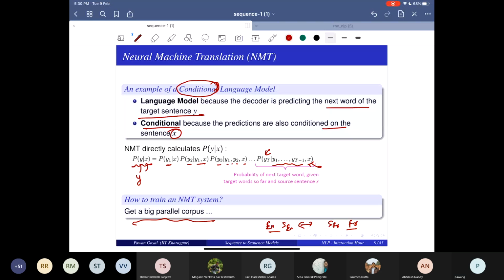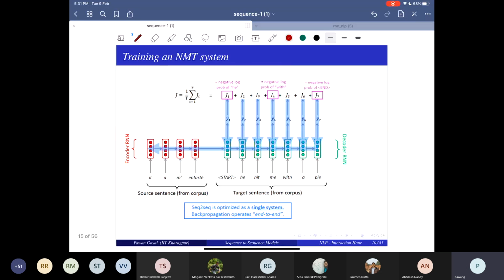There are quite a few parliament sessions. Yes, parliament sessions. Generally, the proceedings are translated into other languages, so from English to other languages. And there are many other sources, for example, many government websites have both English and Hindi versions. So there are quite a few places from which one can create one. So getting a parallel corpus is the first thing.